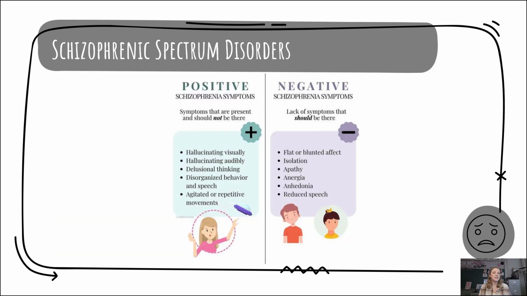While we are looking at schizophrenia spectrum disorders, we do need to understand the difference between positive and negative symptoms. Positive symptoms are a distortion or excess of normal functions and tend to be the most frequent in the first stages or early episodes of schizophrenia. So positive symptoms are adding to normal functions. Some examples of this would be having delusions or those false or distorted beliefs, having hallucinations. Most frequently, these are auditory hallucinations, but can be any of our senses.